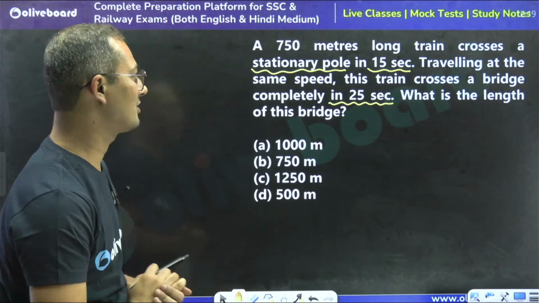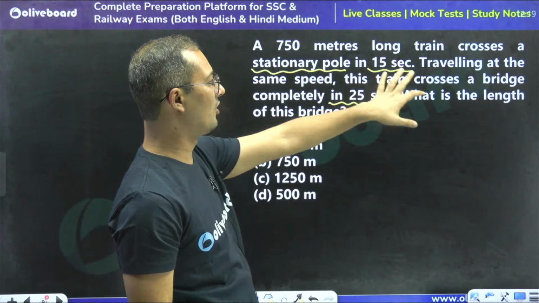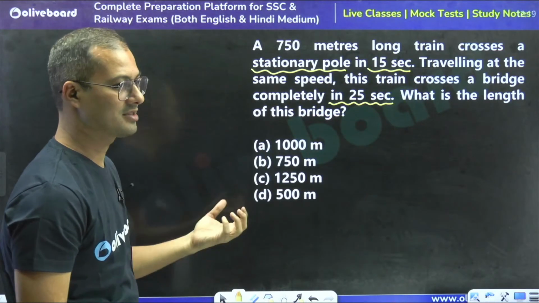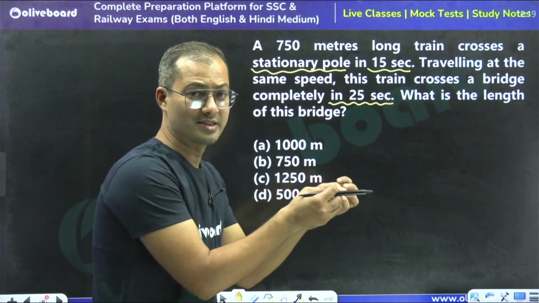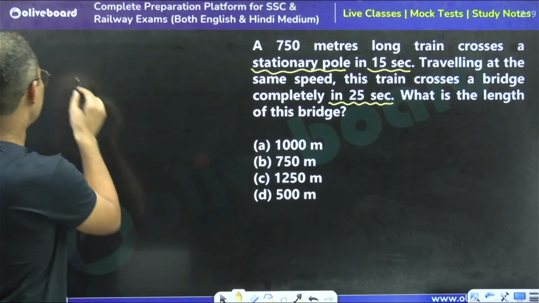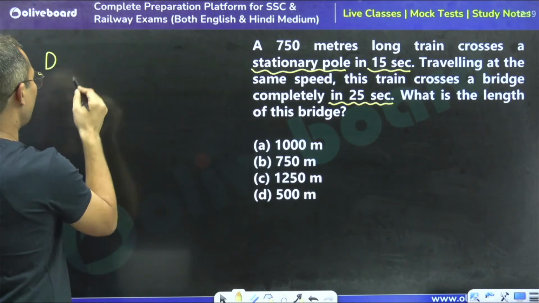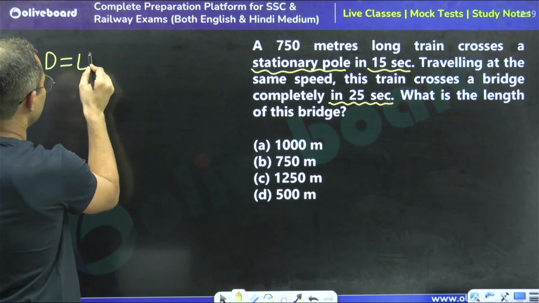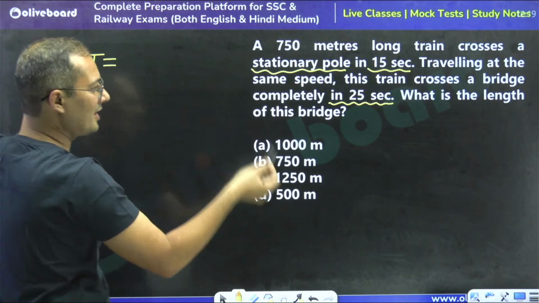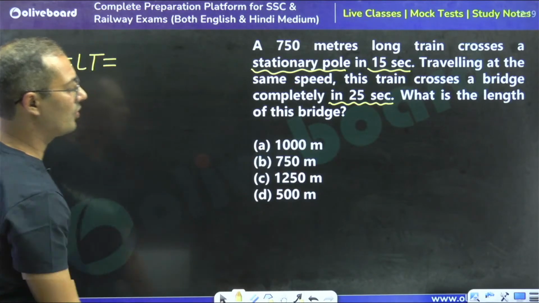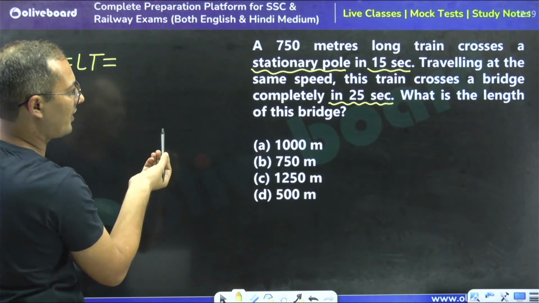When a train is crossing a stationary pole, it means it is running equal to the distance of itself. So we can say that the distance is going to be the length of the train, right?